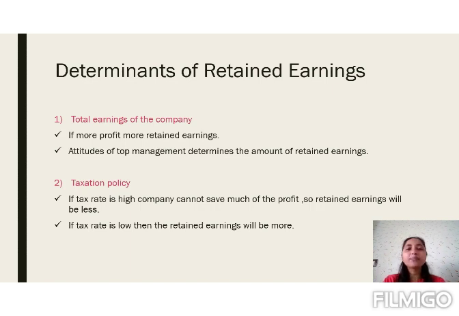Reverse the condition. When the tax rate is low, the company is paying a lesser amount of tax, so we can save more amount in the business. So when the tax rate is less, the retained earning will be more. So this taxation policy also determines the amount of the retained earning. If the tax rate is high, the expenditure will be more and the saving will be less, so retained earning will be less. If the tax rate is less, the payment of tax will be less and the saving will be more. In that case, retained earning will be more.